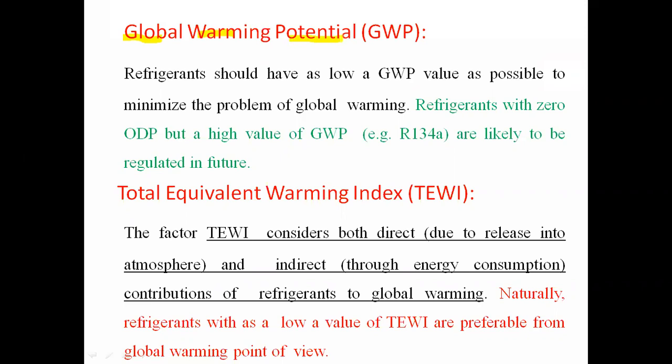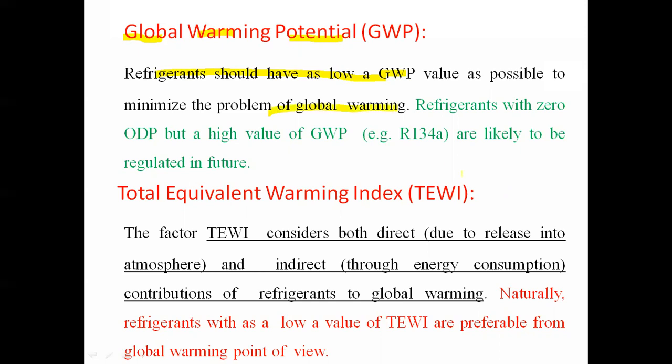So global warming potential means the potential of any refrigerant to cause global warming. So while selecting the refrigerant, we have to select the refrigerant which has as low a value of GWP as possible to minimize the problem of global warming.